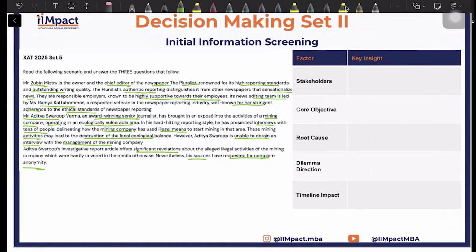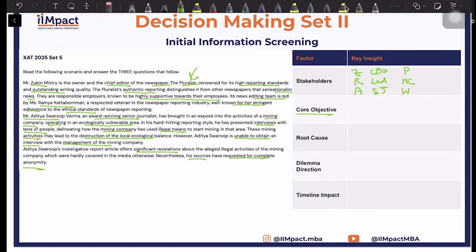This is a passage where you have a lot of stakeholders. So, you have Zubin, you have Ramya, the lead editor. Zubin is the CEO. You have Aditya, your senior journalist. You will also have Pluralist, your newspaper as a whole, because they have defined what Pluralist is known for. Apart from this, you will have your mining company as a stakeholder. You will also have your witnesses, your sources, as stakeholders.